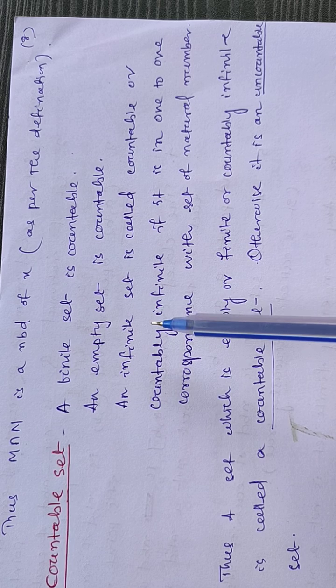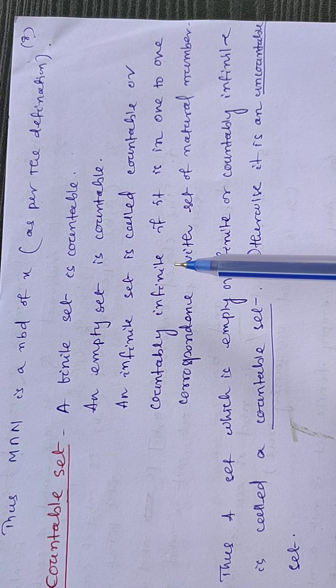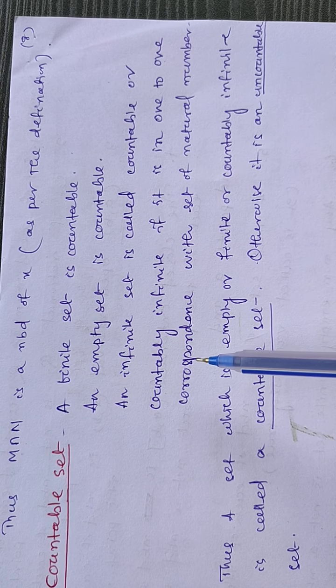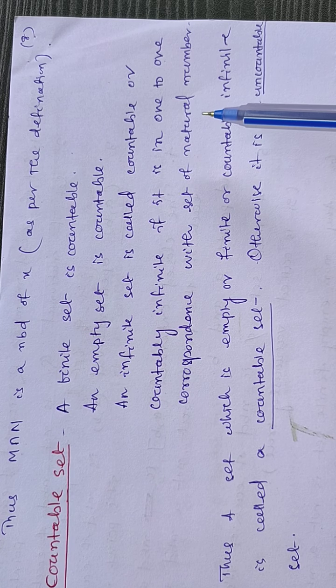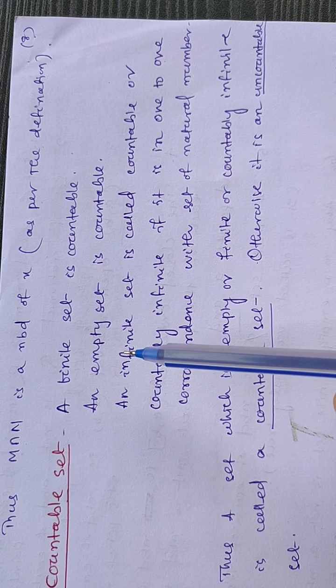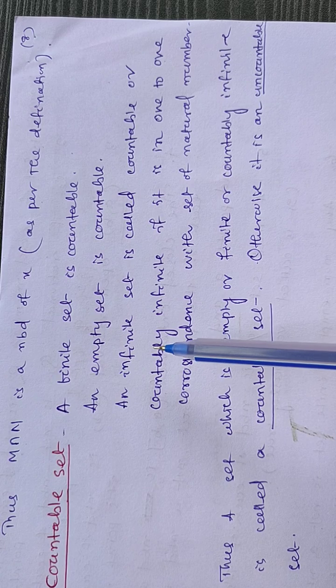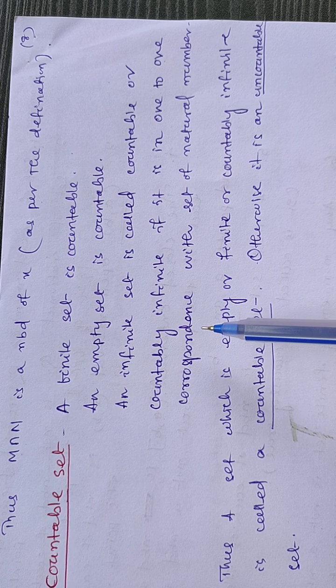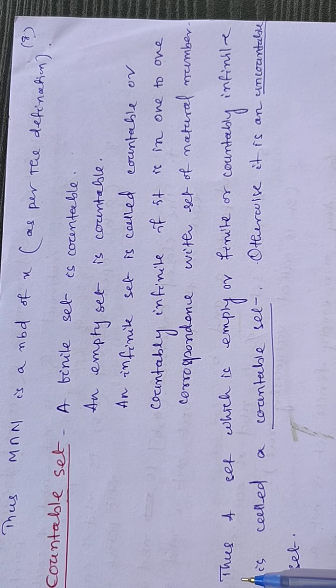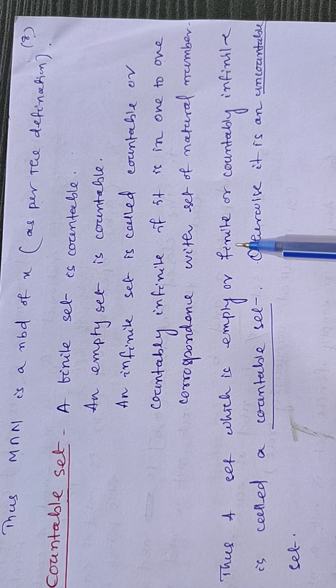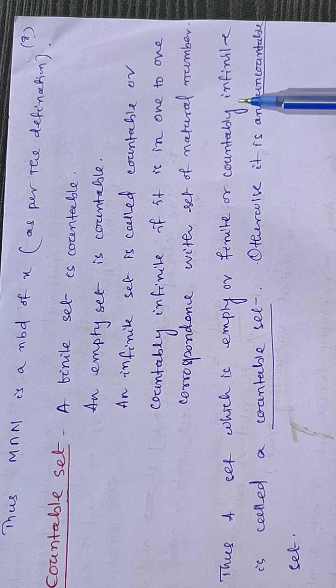When we say it is countable, if we can have a one-to-one correspondence with the set of natural numbers, then only do we say that the infinite set is a countable set. Otherwise it is uncountable. So we can define a countable set as follows: a set is countable if it is empty, finite, or countably infinite.